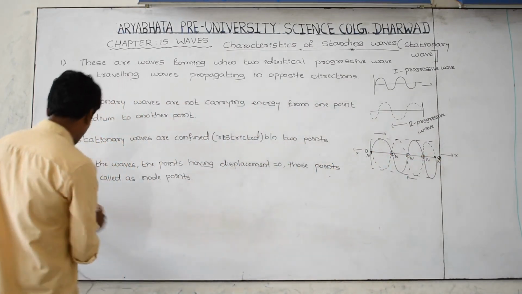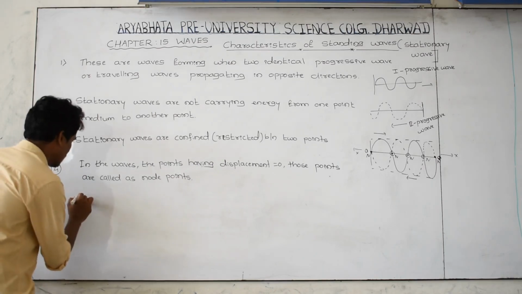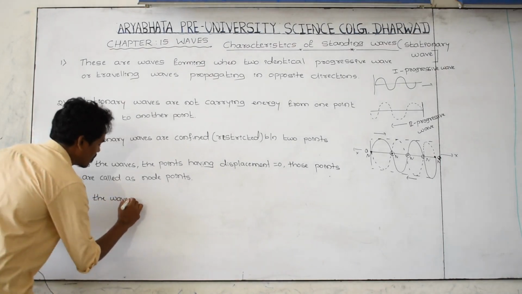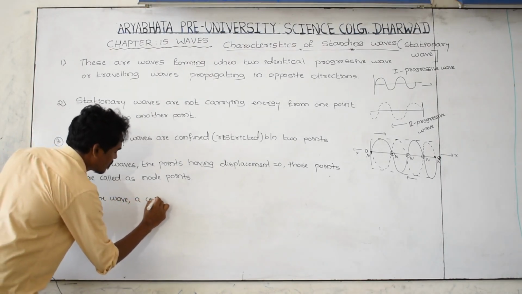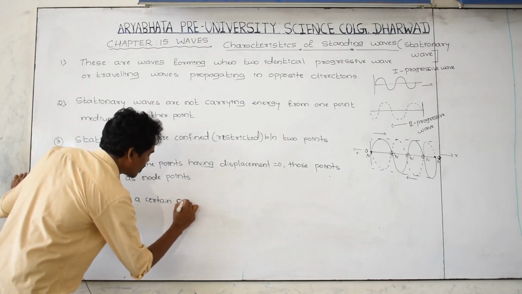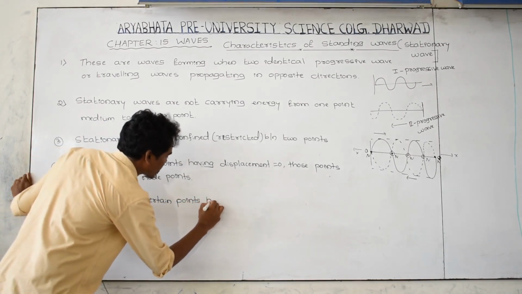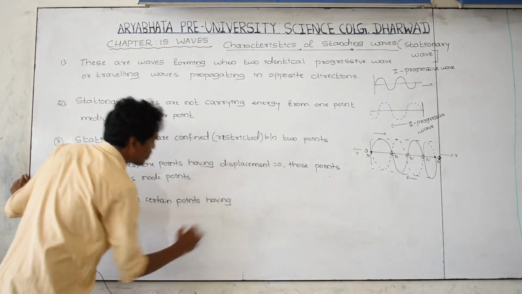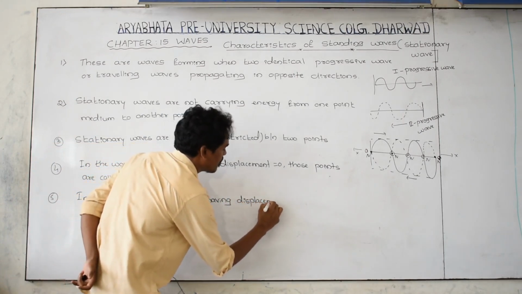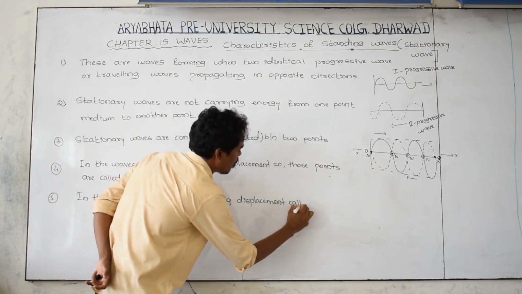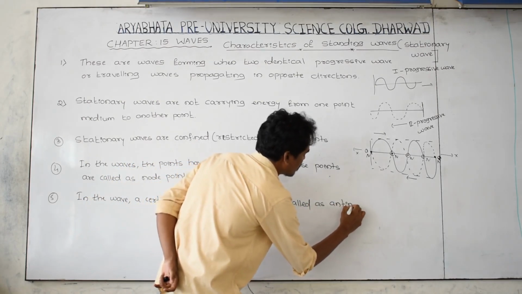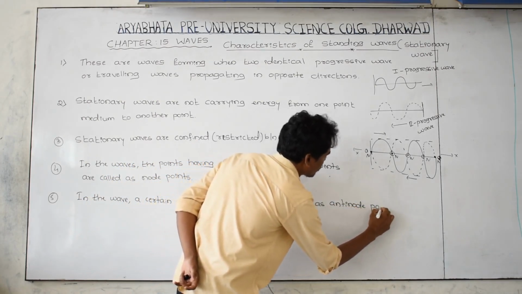And the fifth one. In the wave, certain points or regions having maximum displacement or amplitude, maximum displacement, are called anti-node points.